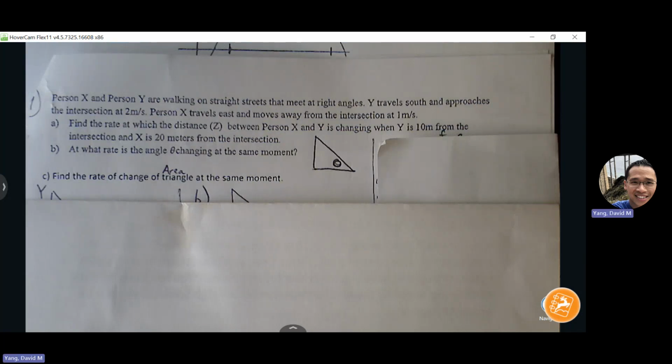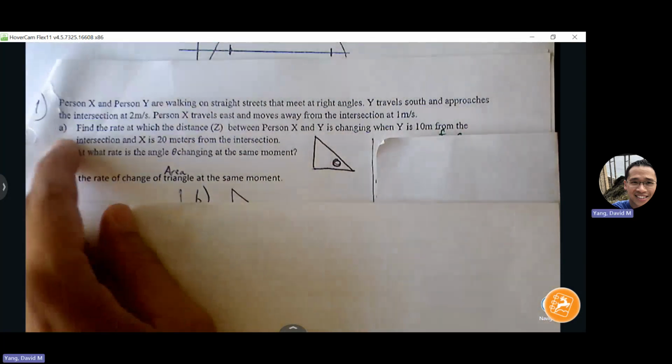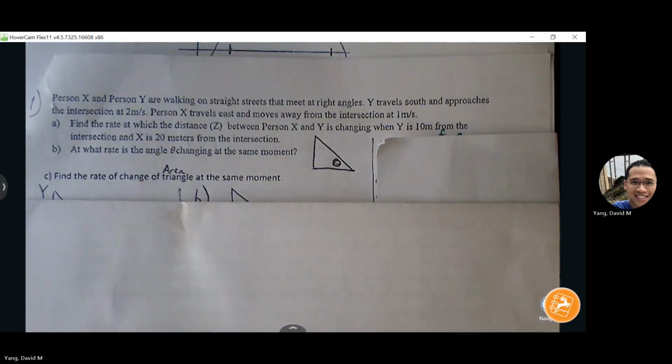In your packet, last page, number 9, I believe. Part B, the angle theta is a little vague in terms of where that theta is. So the theta is going to be there in that corner. And on the quiz, I'll draw the diagram for you so you know where that theta is. But for now, just know that that's where theta is.